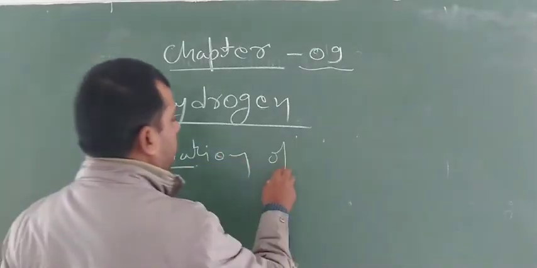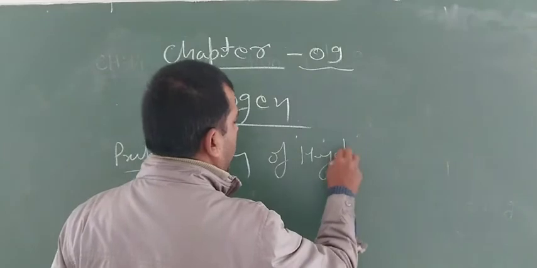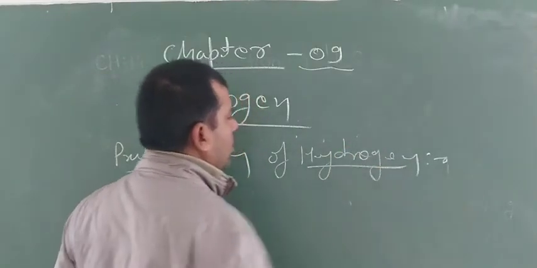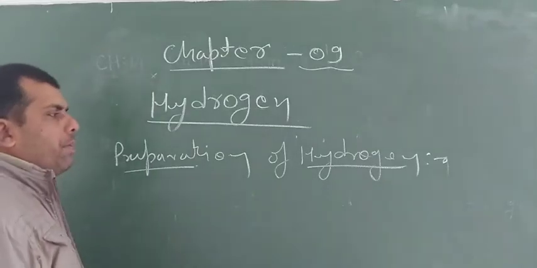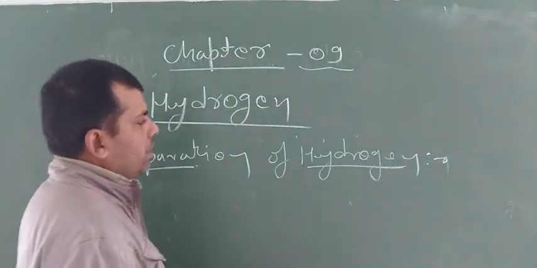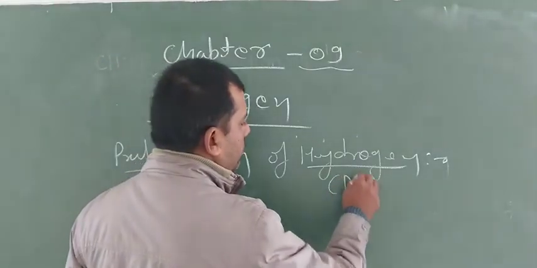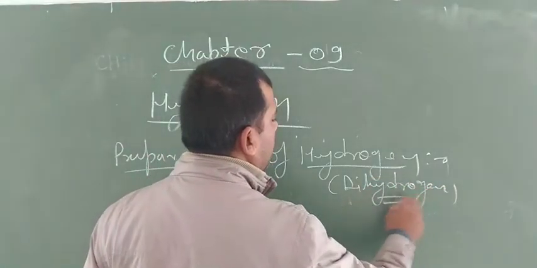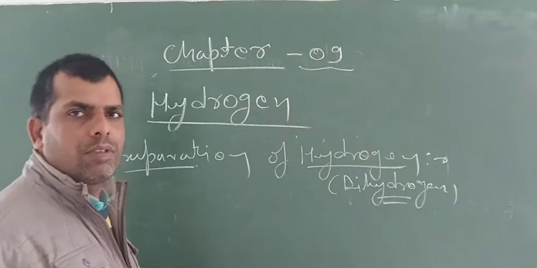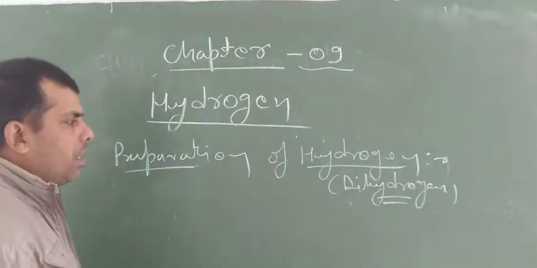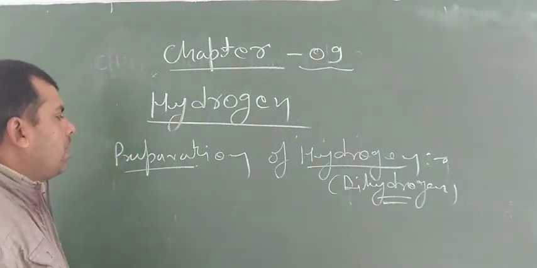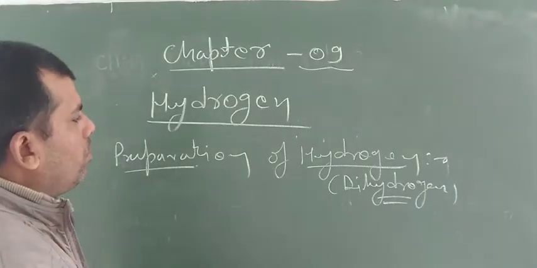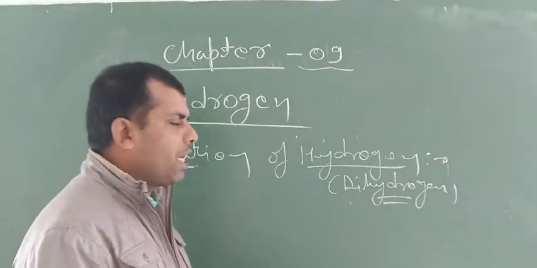Preparation of hydrogen. Preparation of hydrogen or dihydrogen. Dihydrogen, because hydrogen is present in diatomic molecules, H2 form. That's why we need to know it as H2, dihydrogen.